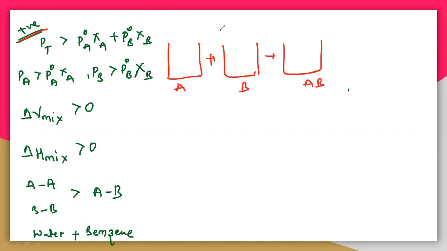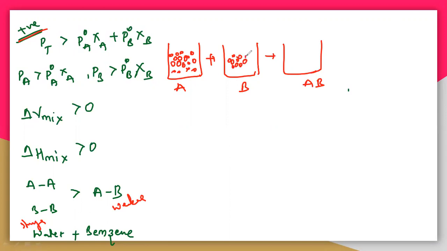So see here the pressure, and the interactions of A, B. First, the interactions A comma A and B comma B. What happened? The interactions are stronger here compared with A comma B. That means here they are weaker, and here they are stronger interactions, a strong force of attraction. The molecules A comma A are very strong here, and B comma B is also very strong here.